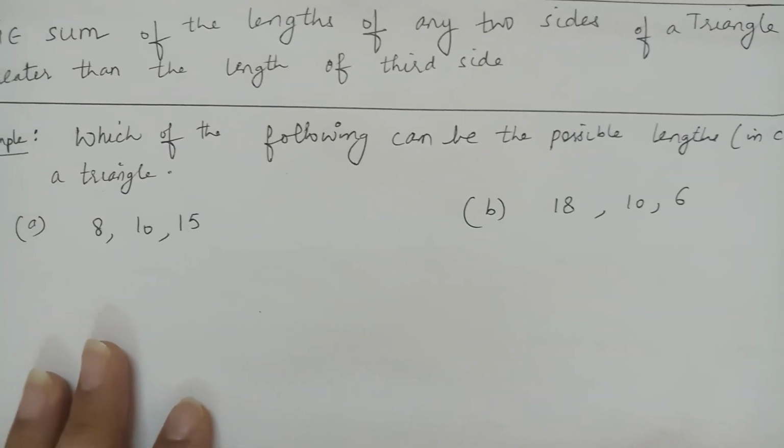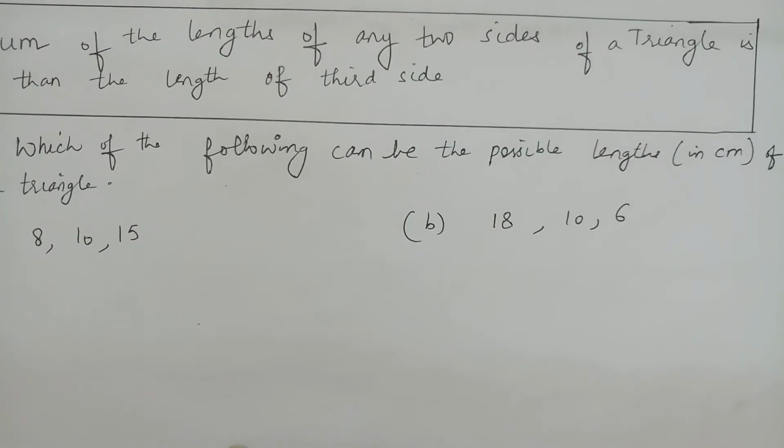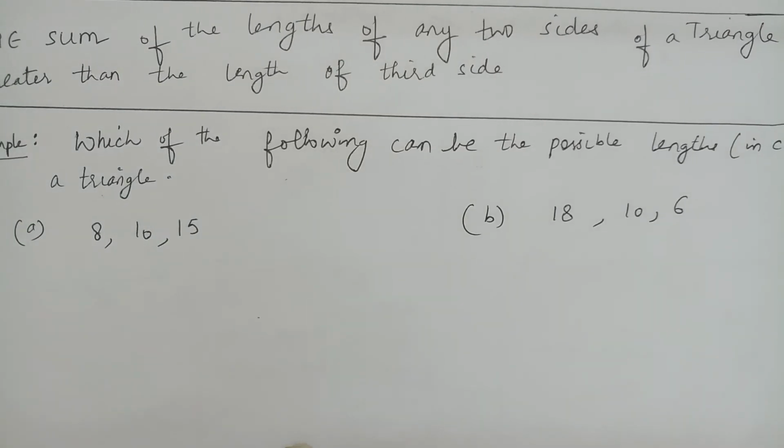Now, we are doing one example here. Which of the following can be the possible lengths in centimeters of the triangle? So, the first part is 8, 10 and 15. What we have to do? We have to see whether the triangle is possible here or not.